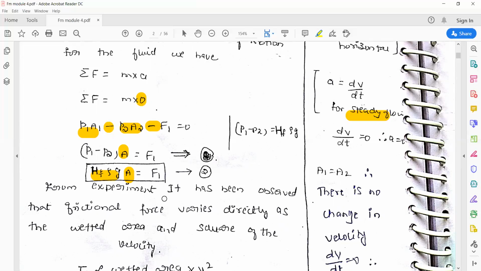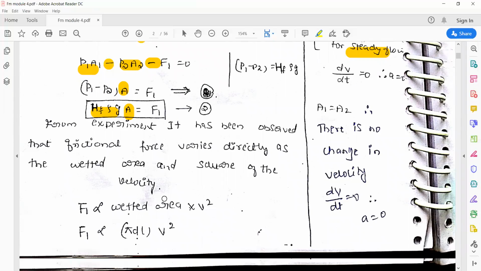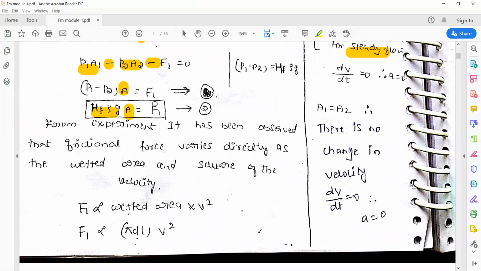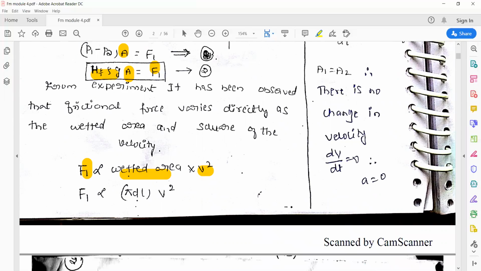But from experiment, they have observed the frictional resistance, the value of F1, is directly proportional to wetted area and the square of the velocity. So frictional resistance is directly proportional to wetted area. Wetted area is pi dl, the inner surface area. So that is pi dl into velocity square.